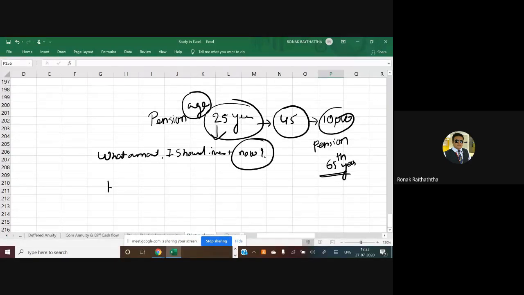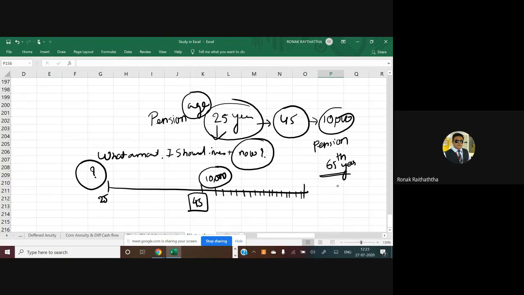Right now I am at the age of 25. I will start getting some amount of pension after the end of 45. And what will be the amount of pension I'm going to get? 10,000 rupees on monthly basis. So what amount I should invest now to get 10,000 rupees up to the age of 65th year? So this period is the deferment period.